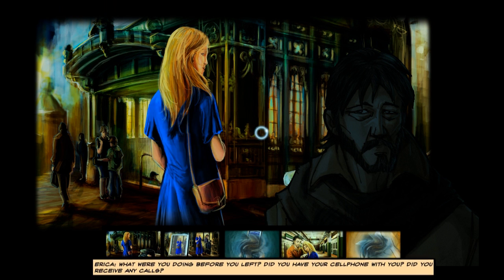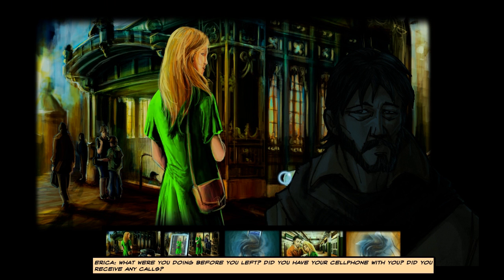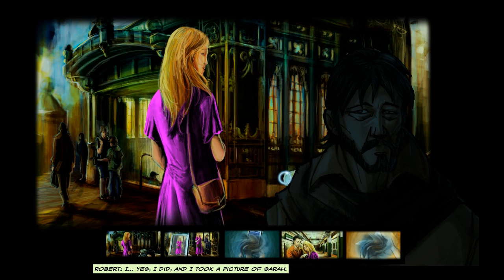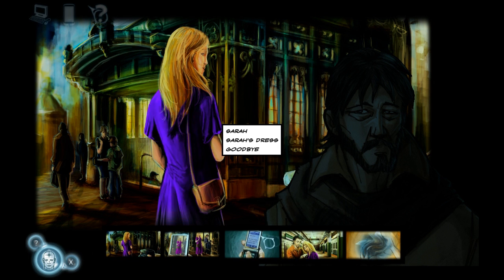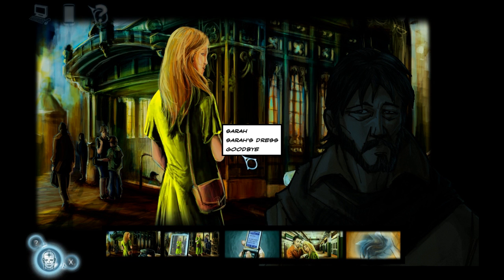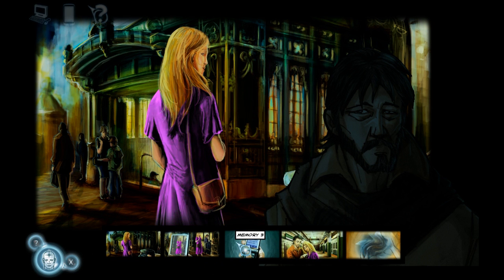What were you doing before you left? Did you have your cell phone with you? Did you receive any calls? Yes, I did. And I took a picture of Sarah. What did you do after? I sent it to my sister. I don't know how this is of any help. Trust me, it is. As we see, this panel was suddenly unlocked, so that'll help. Let's go see that memory.